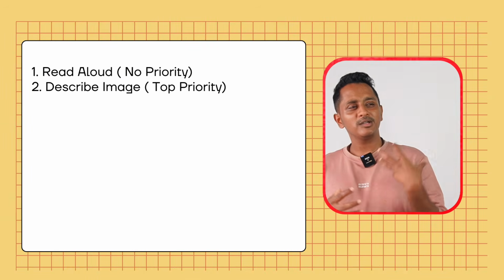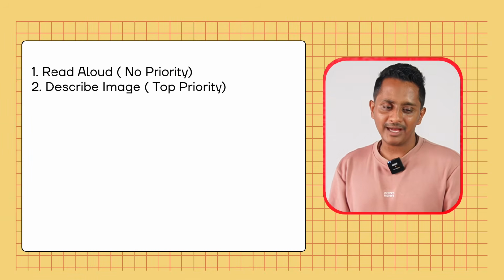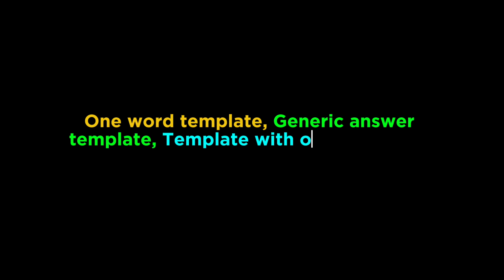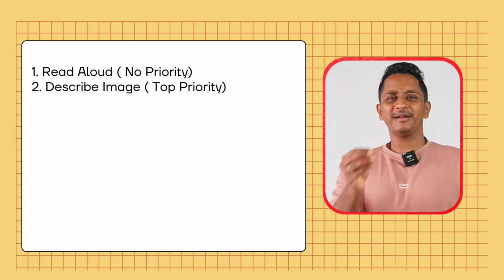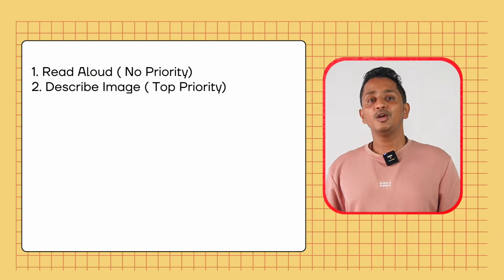But let's also talk about the templates that you should not go after with respect to describe image. A one word template, a generic answer template, a template with only keyword, comma, keyword, comma, keyword, comma, keyword, comma, keyword. Out of 25, you may end up getting 5 or 6 or 10 in the worst case, not even a mark more than that.